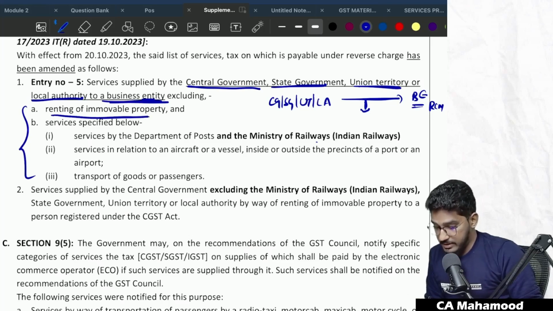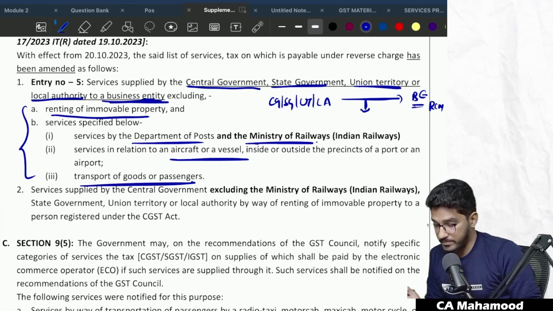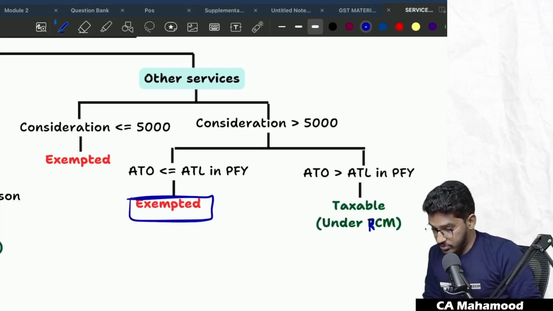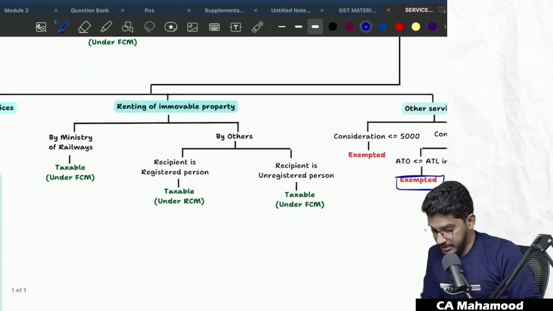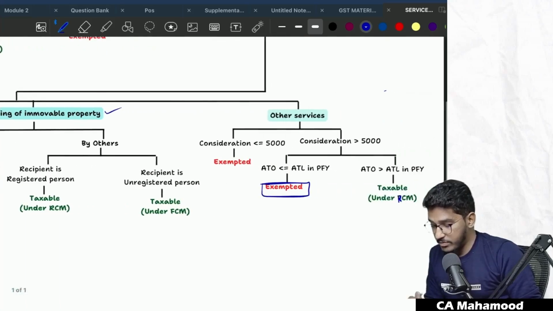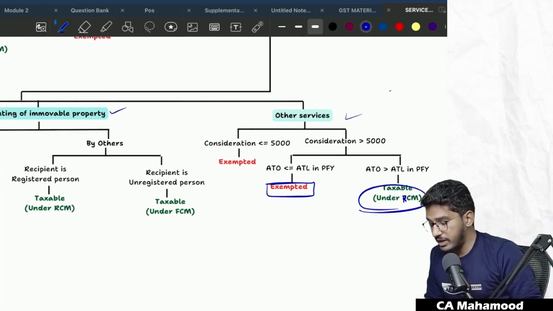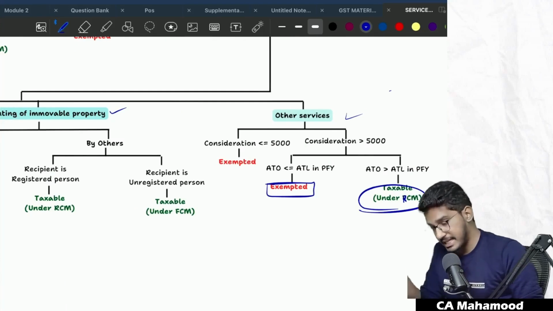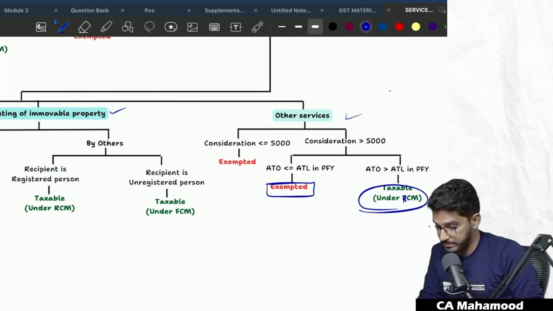And services supplied by way of Department of Post, Ministry of Railways, services in relation to vessel or aircraft and transportation of goods or passengers. That's what we have also summarized here. So services provided by government to the business entity other than specified services, other than renting of immovable property, the balance services will fall under reverse charge mechanism. But however, regarding this, exemptions are there, which we will read in the exemption chapter.